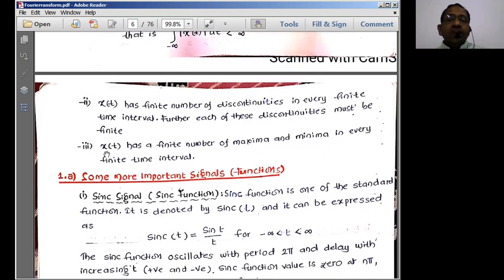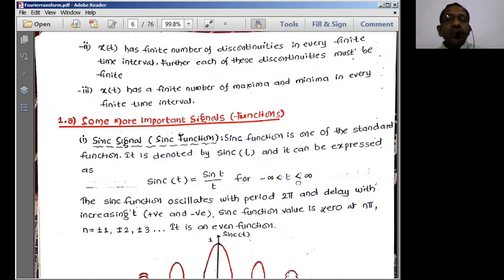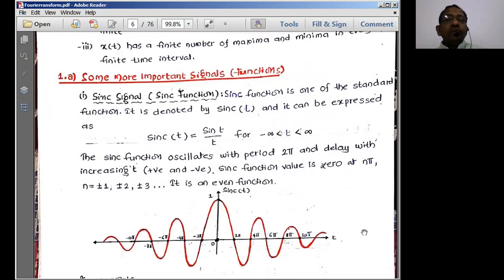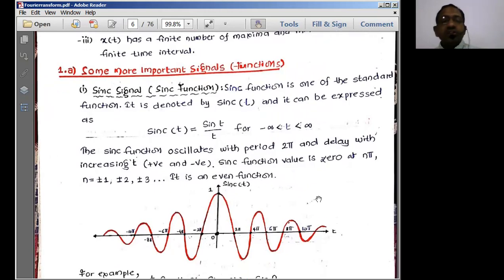Then the same thing: x of t has a finite number of maxima and minima in every finite time interval. Once again, adding 'in every finite time interval' makes it a Dirichlet condition for the Fourier transform representation. Then let us look into some of the basic functions, which are very important.